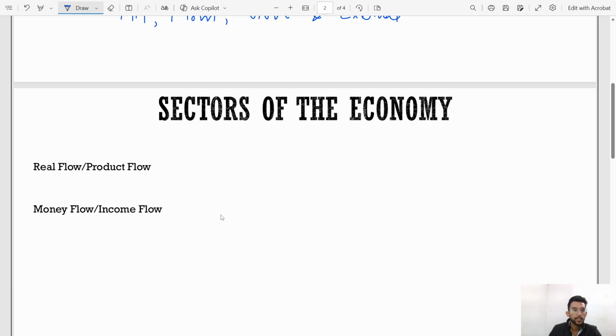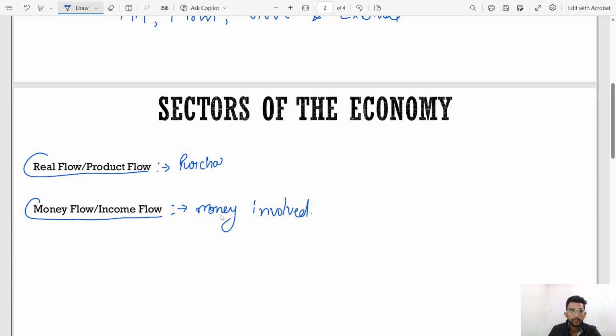Now let me tell you about what is real flow and product flow, and what is money flow and income flow. In income flow, there is money involved. I will discuss it later. And here, money is not involved. For example, purchase of goods and services, or you can say goods. So this is a product flow.